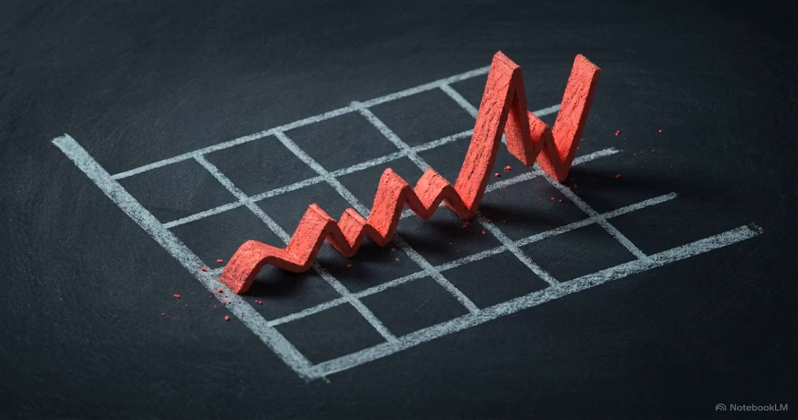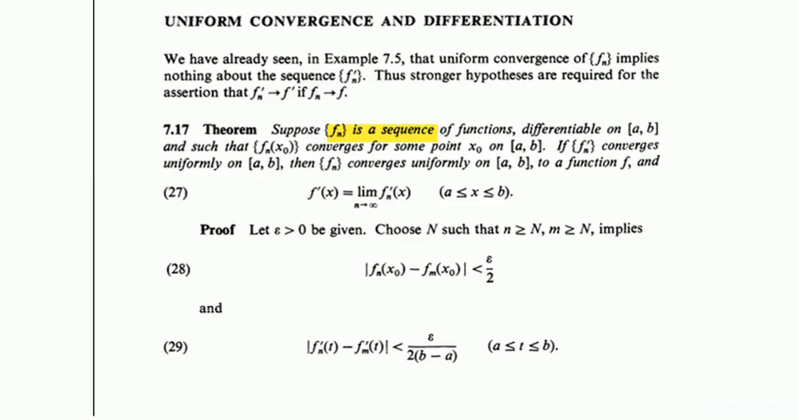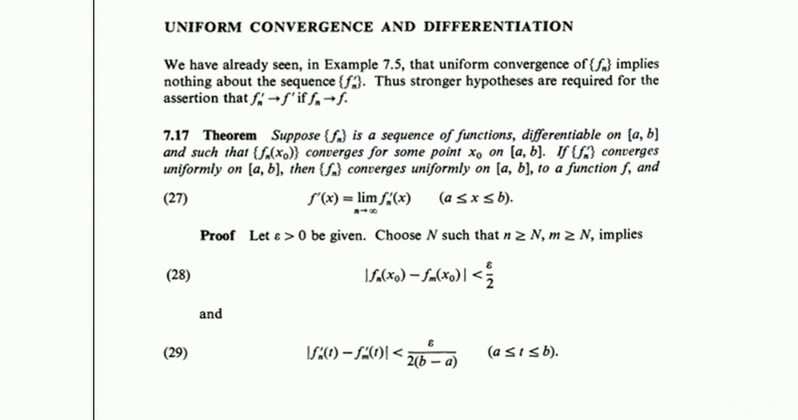Uniform convergence of a function completely fails to tame its slopes, meaning we cannot assume a limit function is differentiable without applying a new constraint. In Theorem 7.17, to guarantee a differentiable limit function, we must demand the sequence of derivatives converges uniformly. But there's a counterintuitive trade-off. Strictly controlling the derivatives means our original functions only need to converge at one single point, x sub 0.